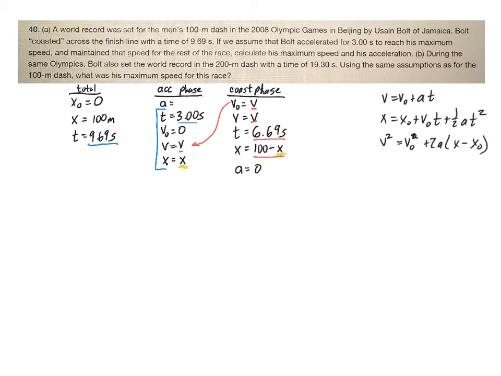So I'm looking at my acceleration phase. I don't really want to use this one right here, because that's got acceleration, and I don't want to bring acceleration up. I know that I'm considering acceleration to be constant there. This one right here also uses acceleration, so I want to try to avoid that if I can. Unfortunately, look at this. The last one also uses acceleration. So what in the world am I supposed to do? Well, I'm obviously going to have to use that acceleration.